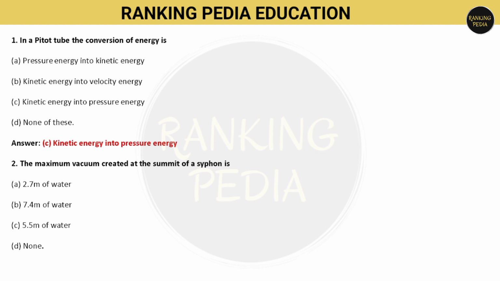Next question is, the maximum vacuum created at the summit of siphon is, your options are: A, 2.7 meter of water; B, 7.4 meter of water; C, 5.5 meter of water; and D, none. So the maximum vacuum created at the summit of siphon is 7.4 meter of water. Option B is correct.